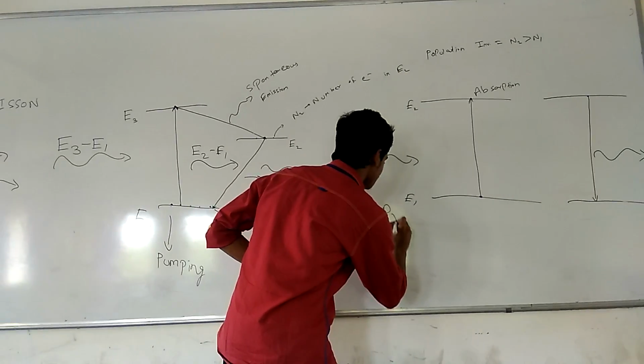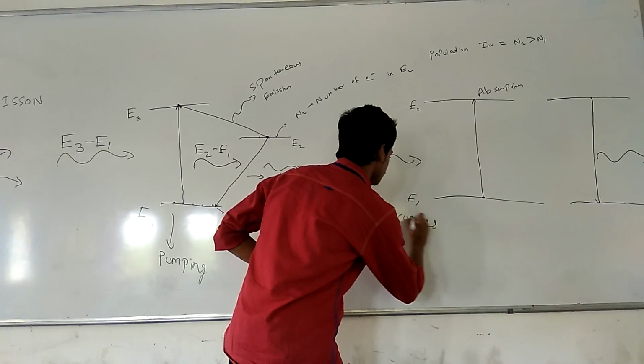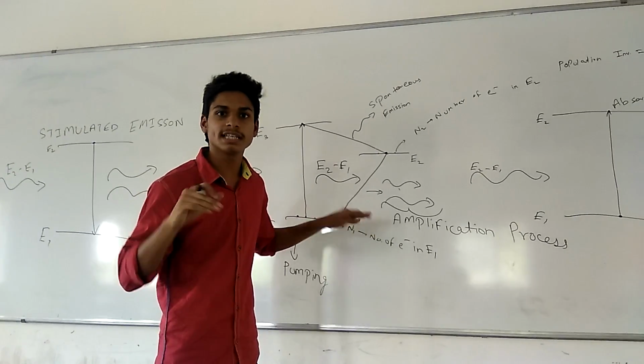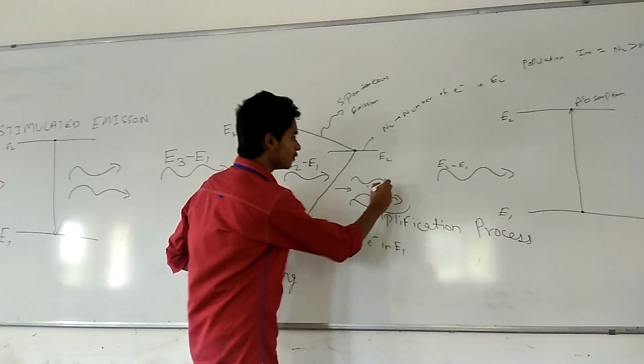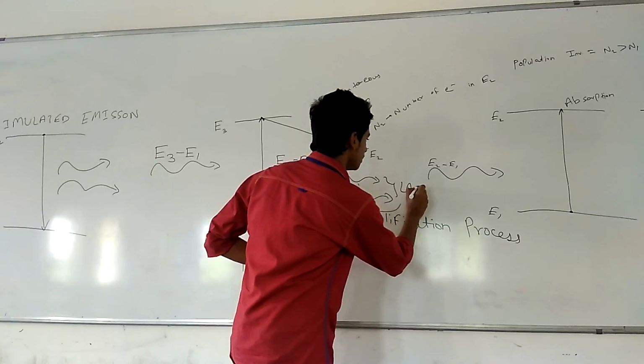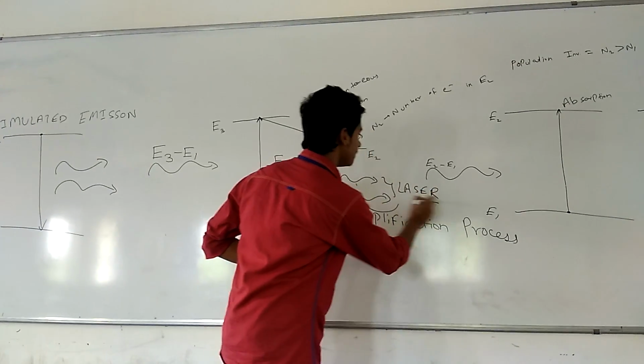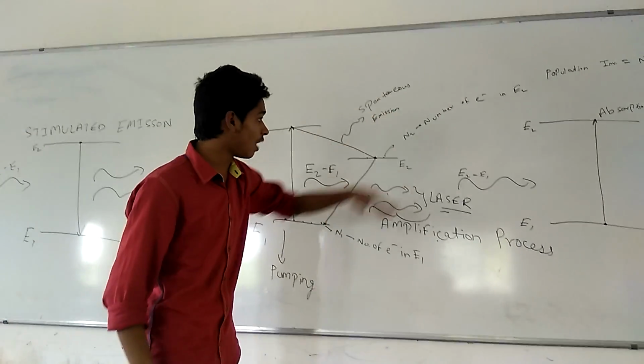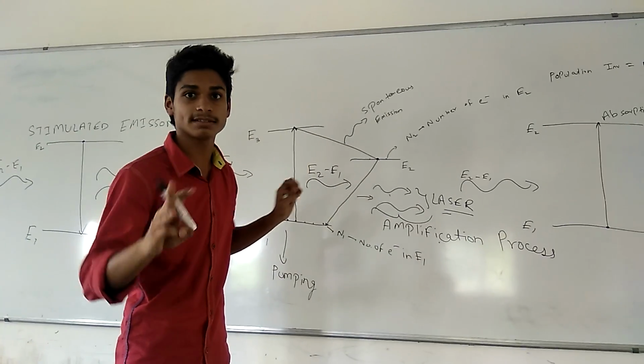And basically this amplification process is what the laser effect is. These photons will only be laser, because laser is basically the amplified light only. So this is all how a 3-level laser system works.